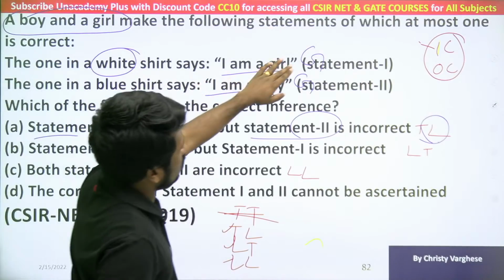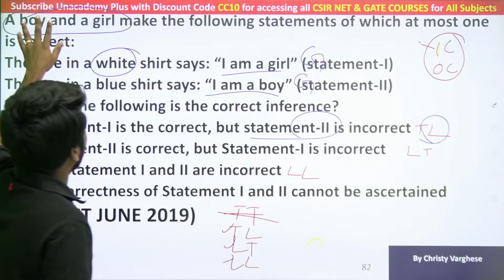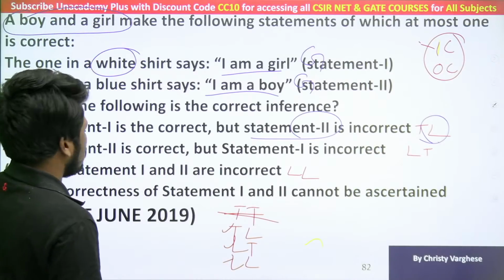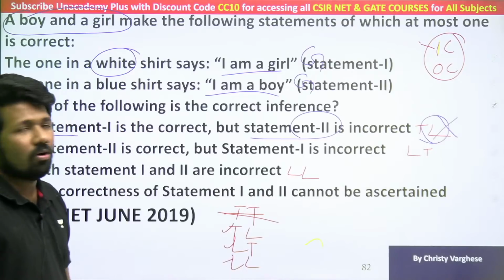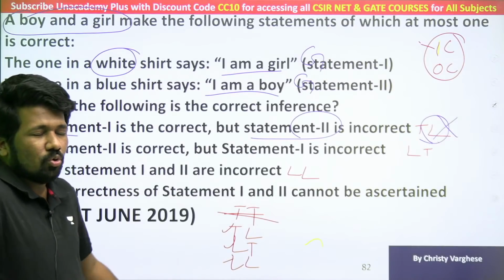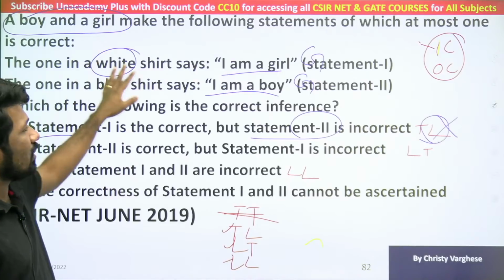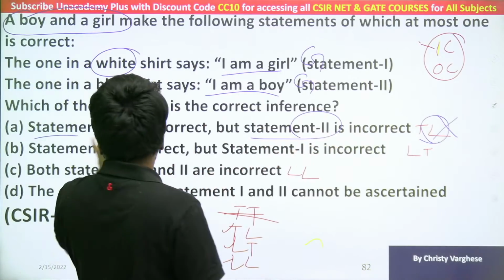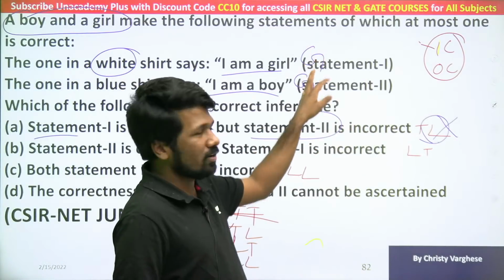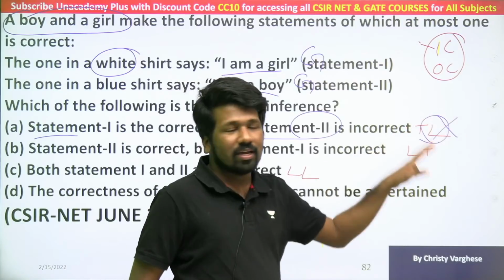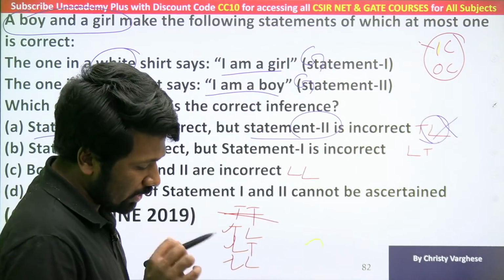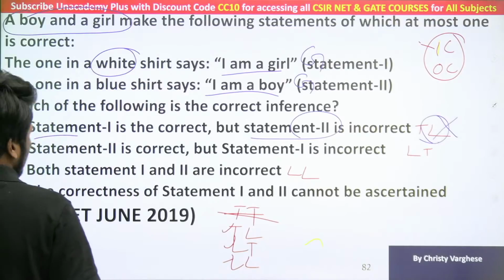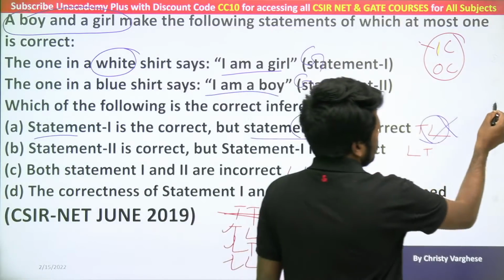Here there are two girls, that is clearly contradicting that there is a boy and a girl. So clearly we can say option A गलत है, because option A question को contradict कर रहा है. क्यों contradict कर रहा है? क्योंकि question में दिया है there is a boy and a girl, लेकिन option A सही है तो there are two girls only, because one truth one lie gives you two girls only. Are you understanding this? This is how you need to analyze this kind of questions. So let us check the next option.